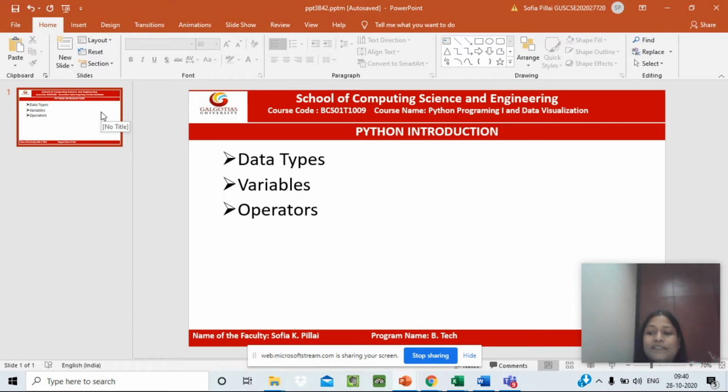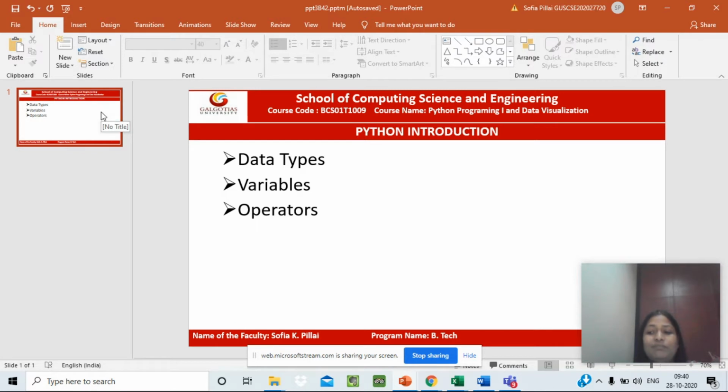So, characteristics of Python. It supports functional and structured programming methods as well as object-oriented programming. It can be used as a scripting language, or it can be compiled to bytecode for building large applications. It provides very high-level dynamic data types and supports dynamic type checking. It supports automatic garbage collection, and it can easily be integrated with C, C++, and Java.